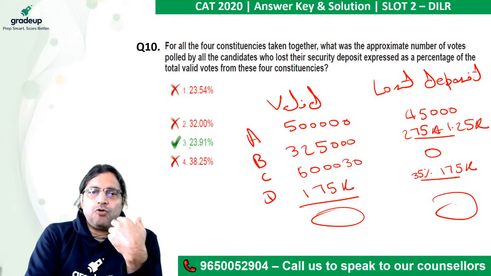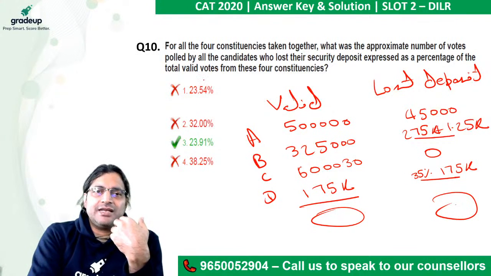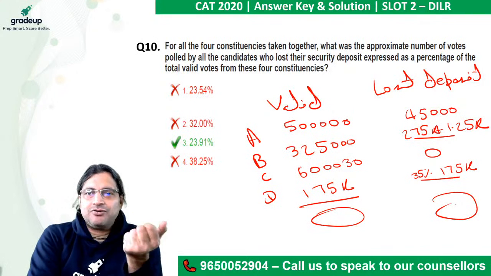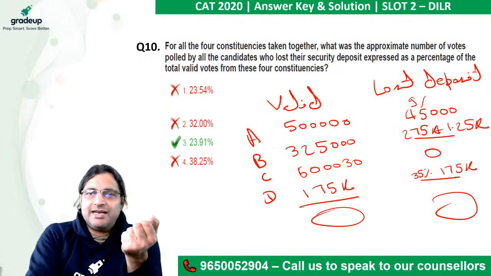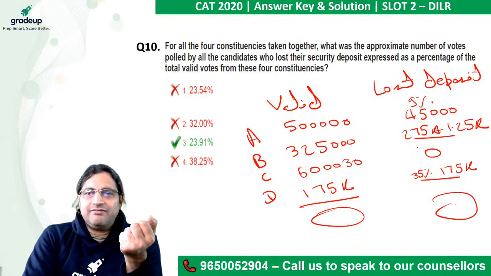And mind you, there are two options which are pretty close: 23.91 and 23.54. Which is why I tried to look at many things, like this figure is 9%, this is 35%, so ultimately this had to lie somewhere in between.